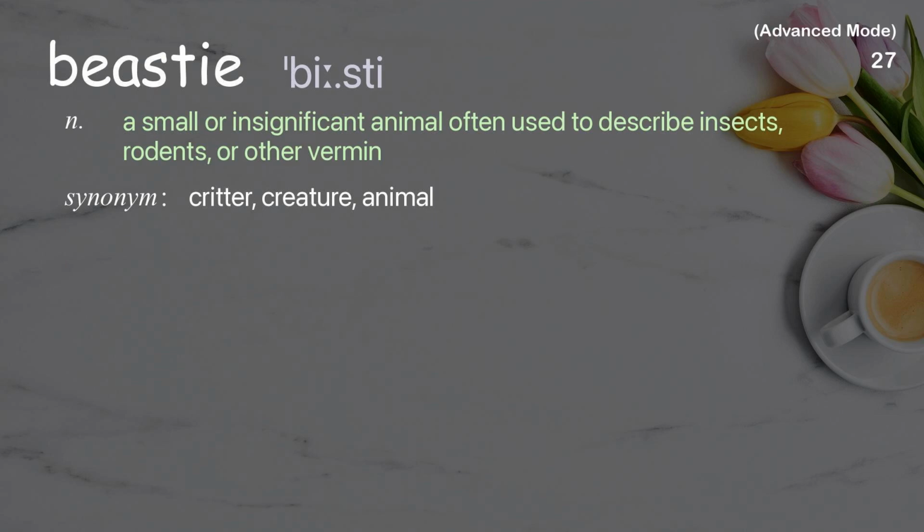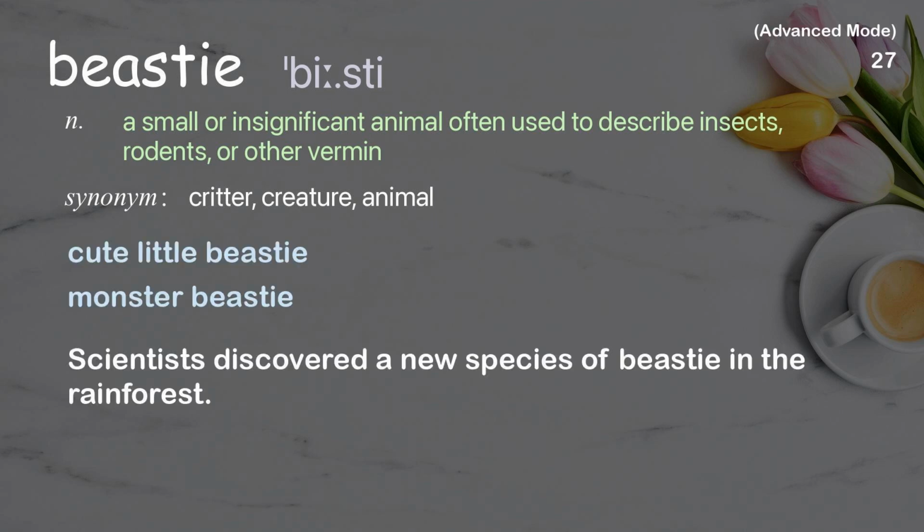Beastie. A small or insignificant animal often used to describe insects, rodents, or other vermin. Examples: cute little beastie, monster beastie. Scientists discovered a new species of beastie in the rainforest.